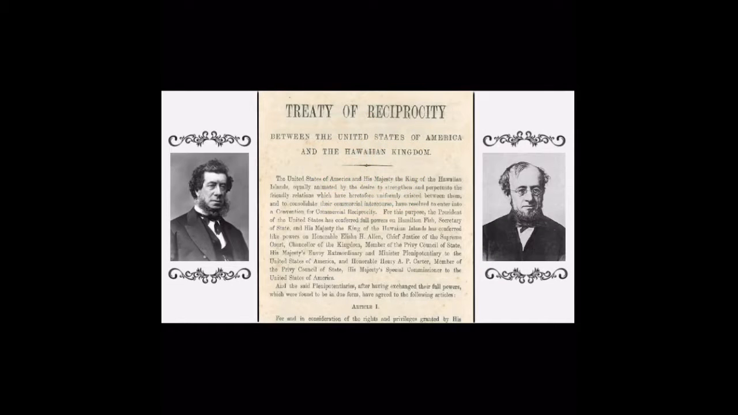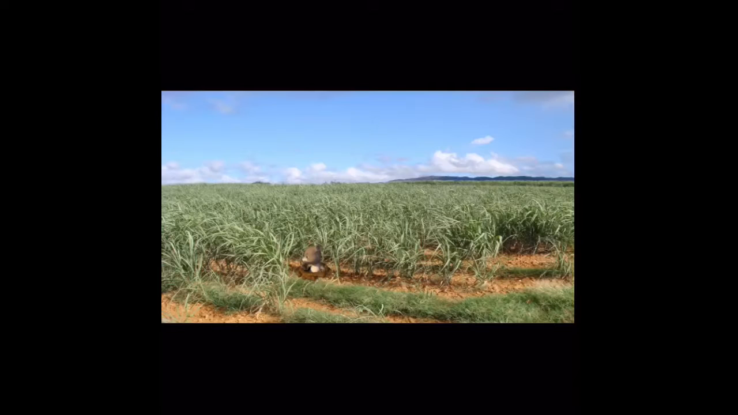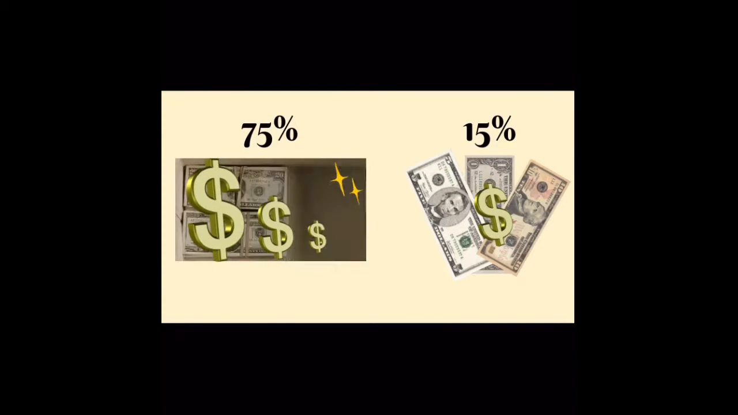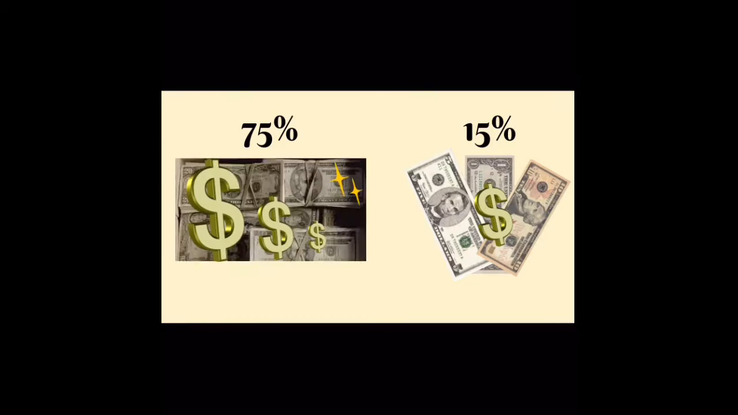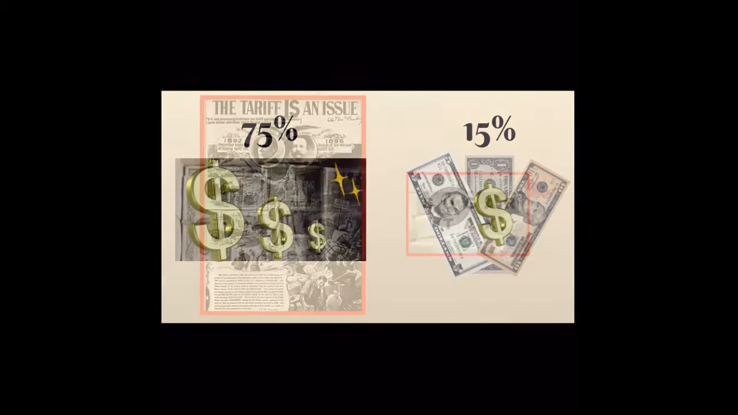The United States first got involved in 1875 when the United States Secretary of State and the Kingdom of Hawaii's Envoy Extraordinary signed a Treaty of Reciprocity. This gave the U.S. access to the Hawaiian sugarcane market. The U.S. owned sugar plantations in Hawaii and owned 75% of the island's wealth.